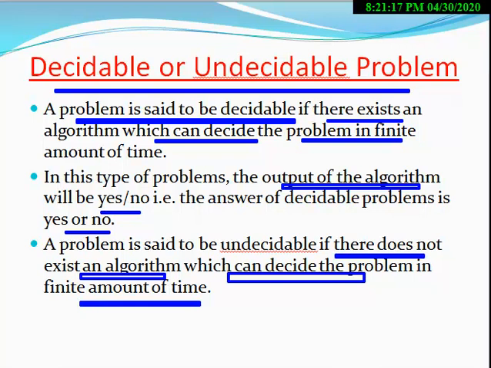If the answer of the problem is either yes or no, then the problem is said to be a decidable problem.